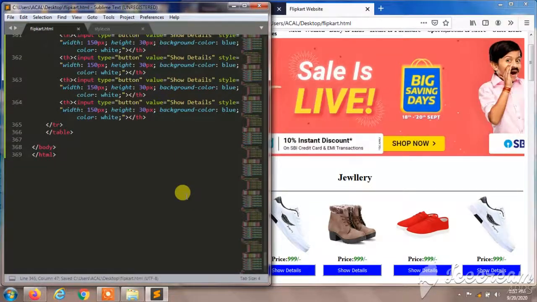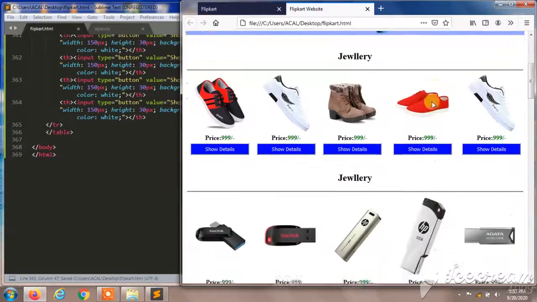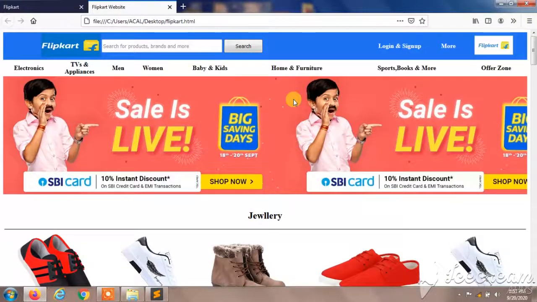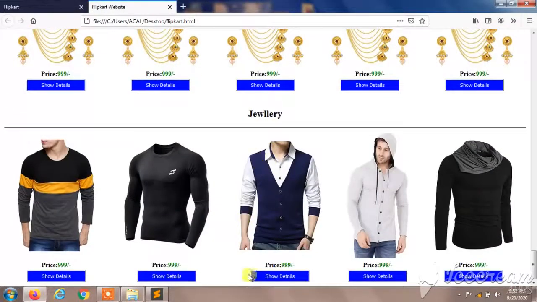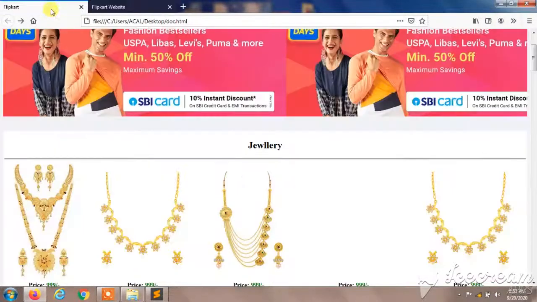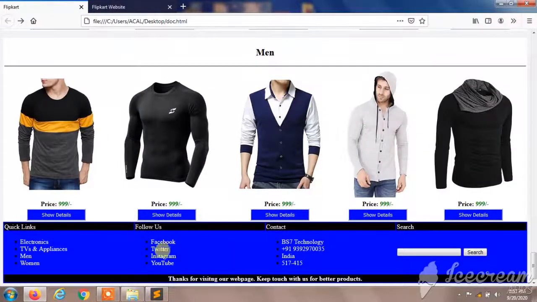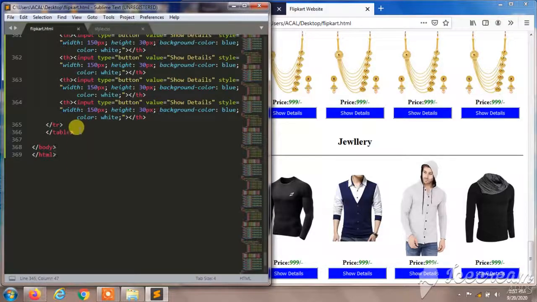I'll save this image, save my code and reload this. So you can observe every product had a line on top, so you should change the names over here. And now we are going to add this table after the bottom of our web page.